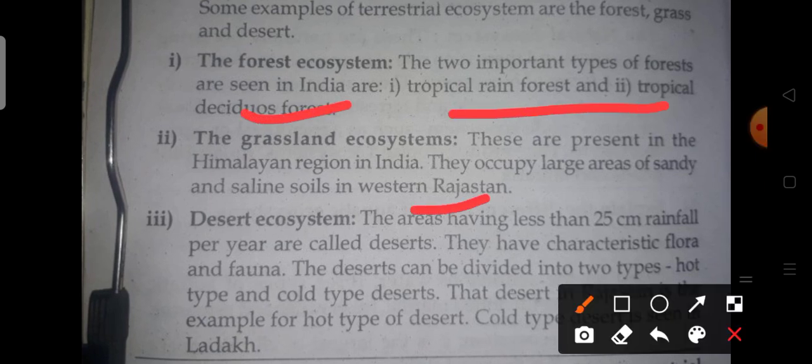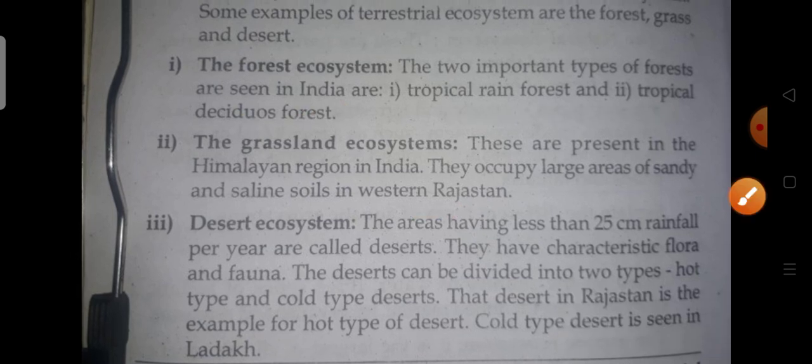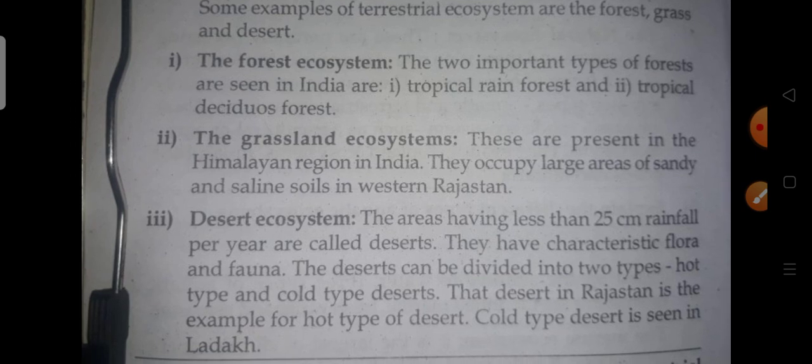Grassland we can observe in the saline soils in western Rajasthan. Forest we can see as tropical rainforest and tropical deciduous forest. Last one is the desert ecosystem. Areas having less than 25 centimeters rainfall per year are called deserts. They have characteristic flora and fauna. The deserts can be divided into 2 types: hot type and cold type. The desert in Rajasthan is the example for a hot type of desert. Cold type desert is seen in Ladakh. Hot we can observe in Rajasthan, but cold we can observe in Ladakh.